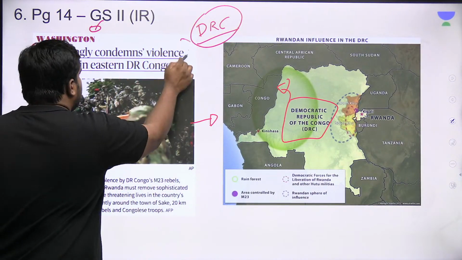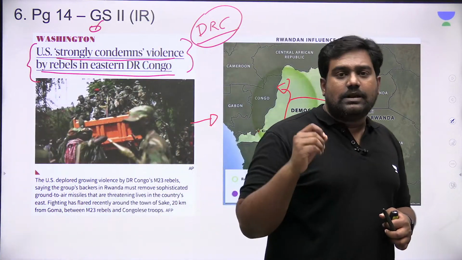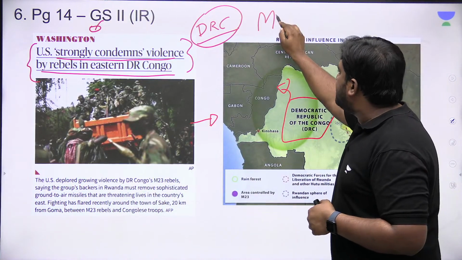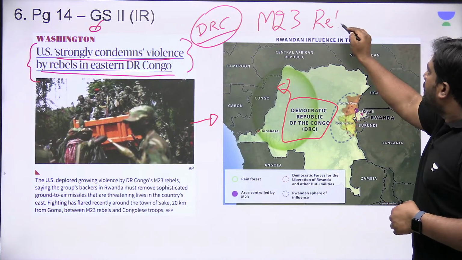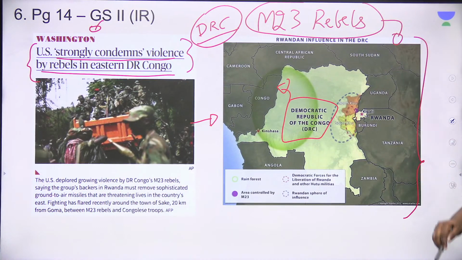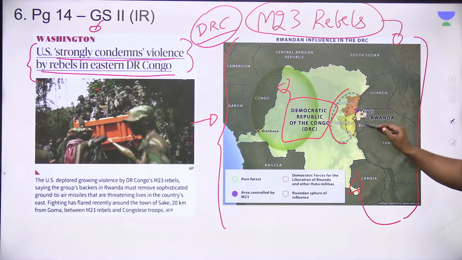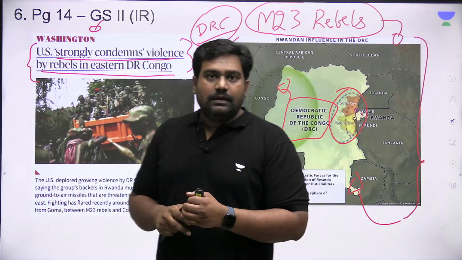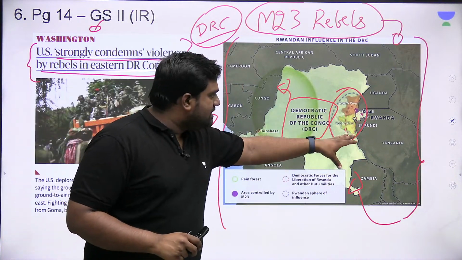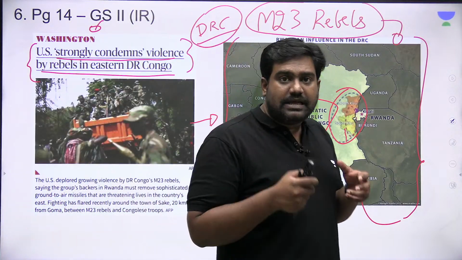And according to the article, the US has condemned the violence by the rebel groups in Democratic Republic of Congo. So here there is a rebel group called the M23 rebels. They are the ones leading a civil war in the country, challenging the authoritarian government in DRC. And they have captured a large territory as well, along the borders with Uganda and Tanzania. In parts of these border areas, the M23 rebels have captured some territory.